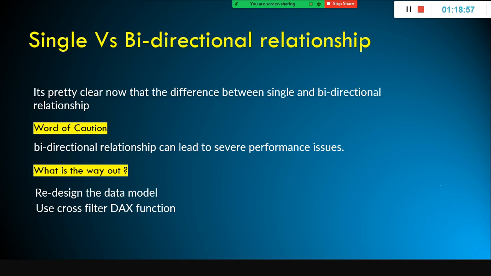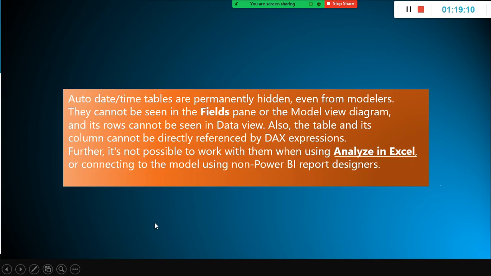Multiple dimension tables. In that case, what should I do? You need to redesign the model, or you can use something called the CROSSFILTER DAX function. We'll see it as part of the DAX session.